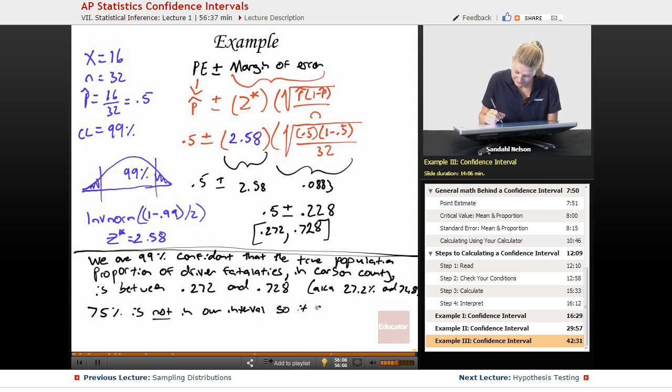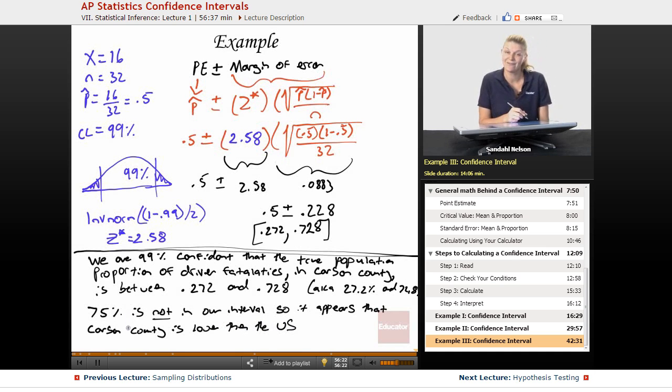So it appears that Carson County is lower than the U.S. Because remember, the 75% was for the whole U.S.